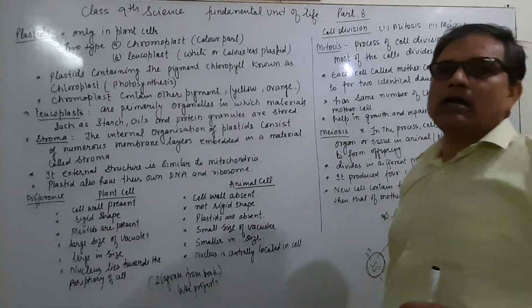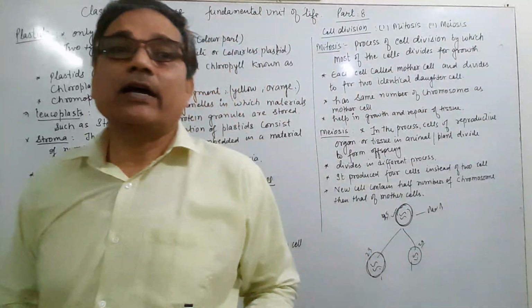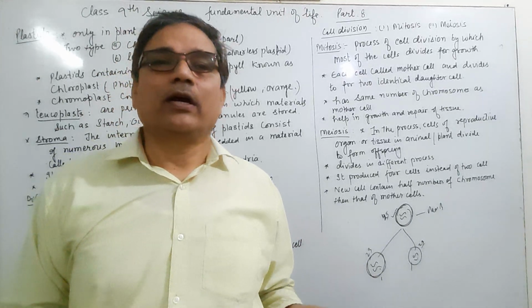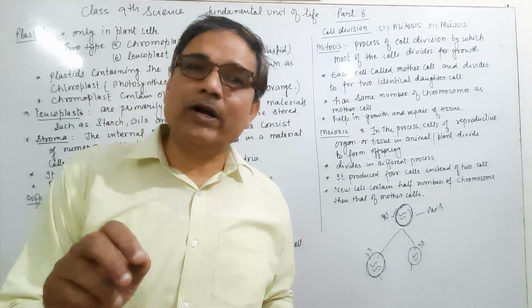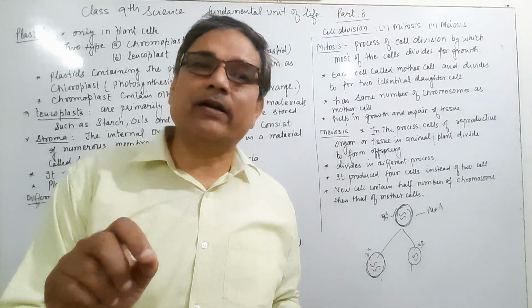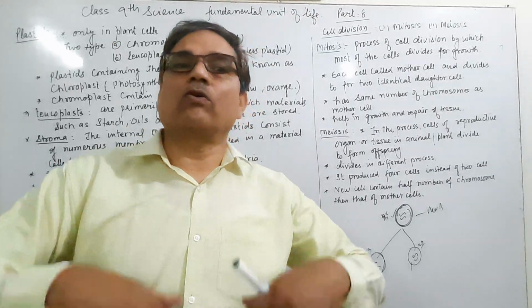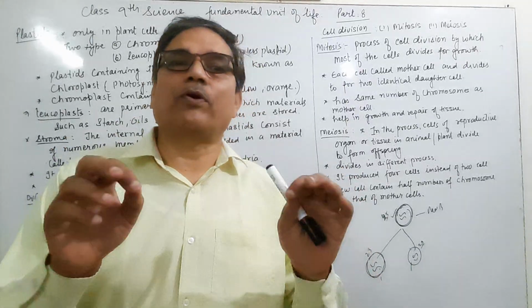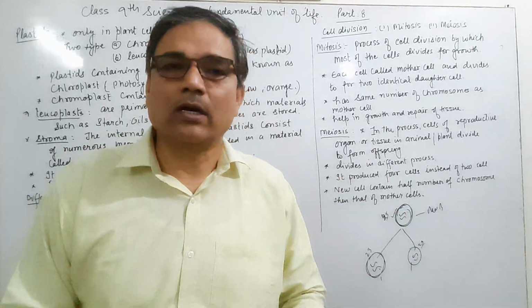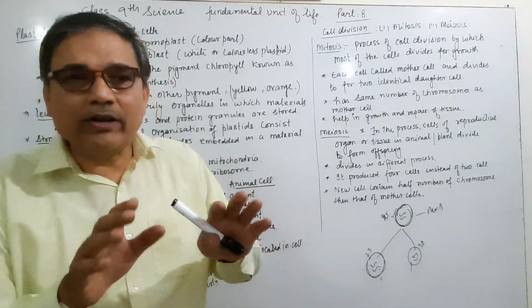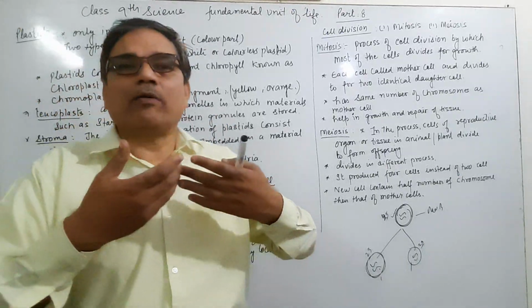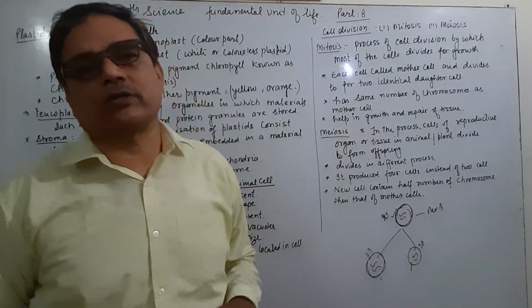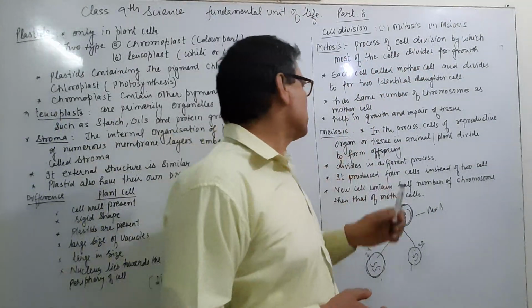If the cell does not divide, there will be no growth and development. The growth and development take place when the cell divides. It means growth is possible only by the process of mitosis. When the cell divides, growing takes place, and growth depends on the division of mitosis. And here is meiosis.